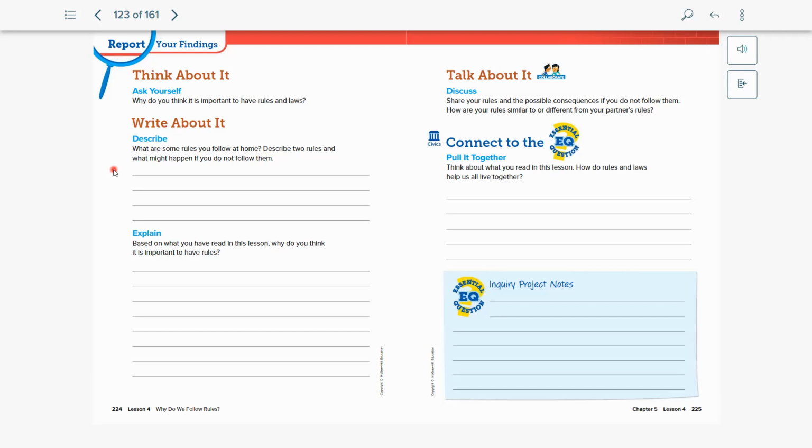And then on page 225, think about what you've read in this lesson. How do rules and laws help us live together? So again, rules are by people, laws are by the government. So why do you think rules and laws can work together?